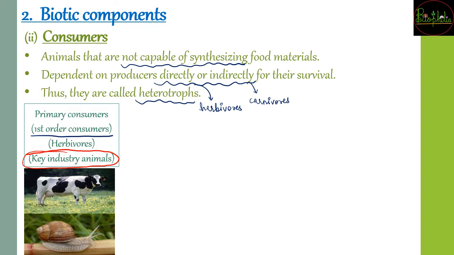Because of these, the meat industry is going to work, or even the other ecosystem animals are going to be helped. These are called key industry animals.